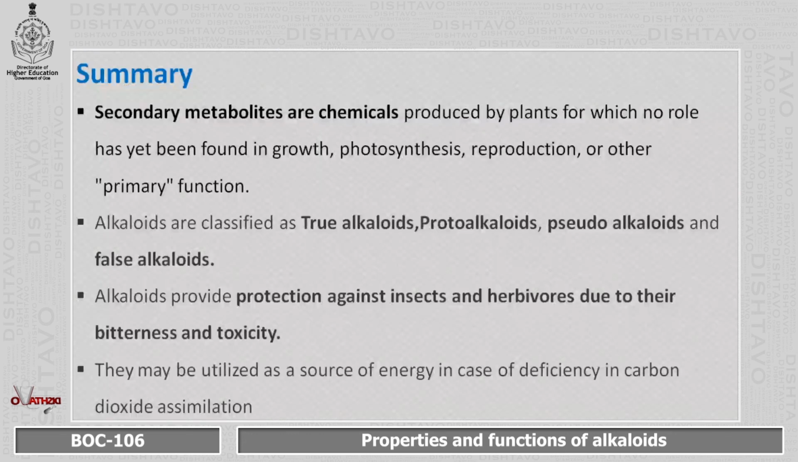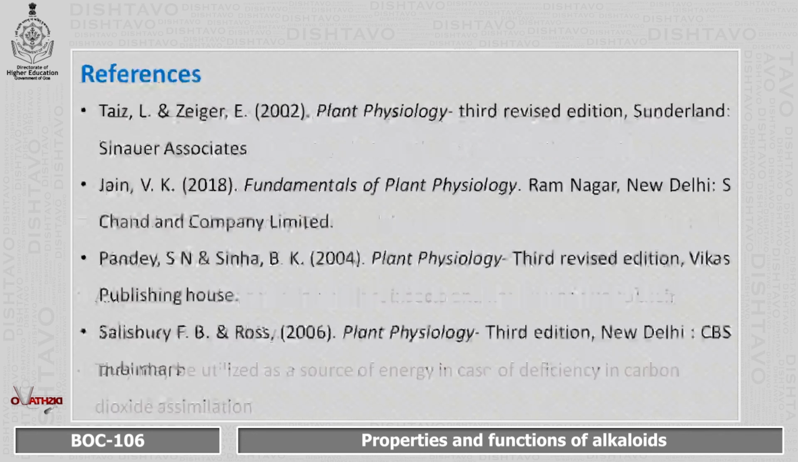Next, coming on to the summary. Secondary metabolites are chemicals produced by plants for which no role has yet been found in growth, photosynthesis, reproduction or other primary functions. These alkaloids are classified as true alkaloids, proto-alkaloids, pseudo-alkaloids, and false alkaloids. Alkaloids provide protection against insects and herbivores due to their bitterness and toxicity. They may be used as a source of energy in case of deficiency in carbon dioxide assimilation. So with this, it is done.